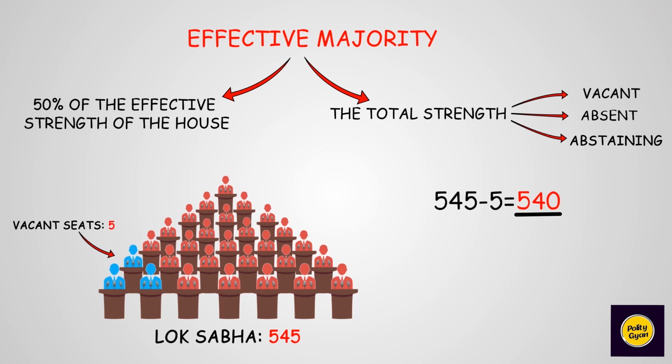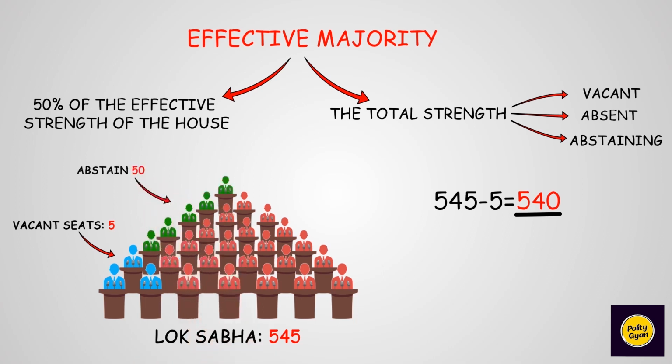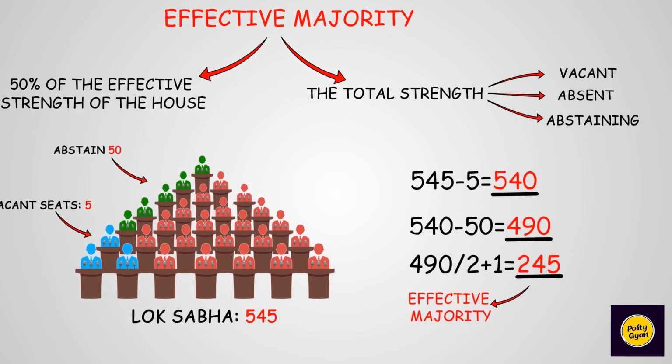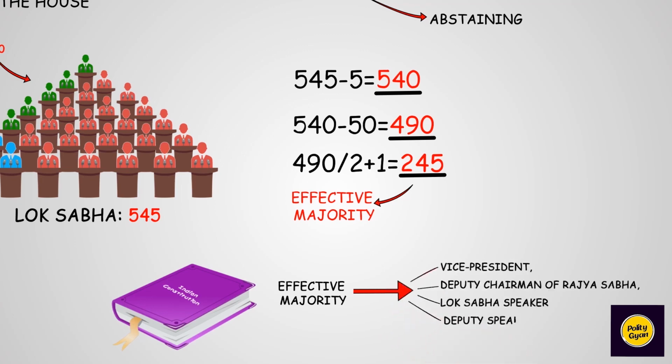Now, we also have to deduct from this effective strength those who are abstaining. So let's consider that to be 50. Members present and voting would be 540 minus 50, which is equal to 490. Effective majority would be 490 divided by 2 plus 1, which is 245. As per the Constitution of India, effective majority is needed for removal of Vice President, Deputy Chairman of Rajya Sabha, Lok Sabha Speaker and Deputy Speaker.